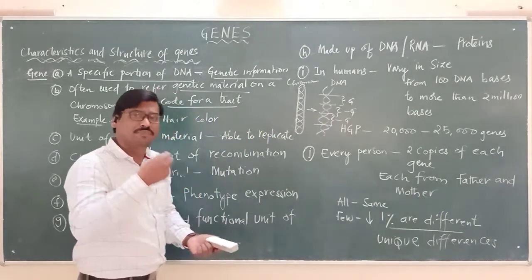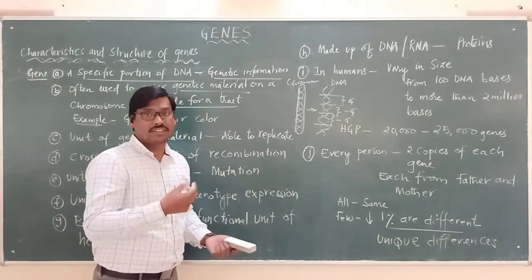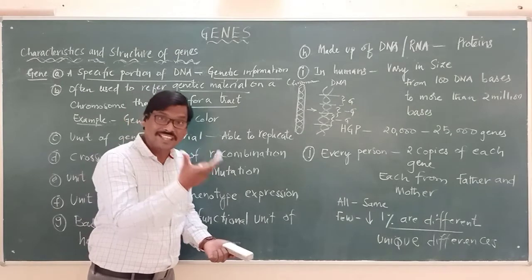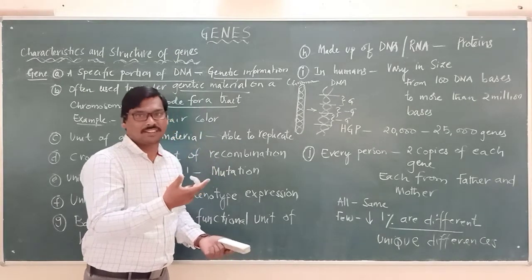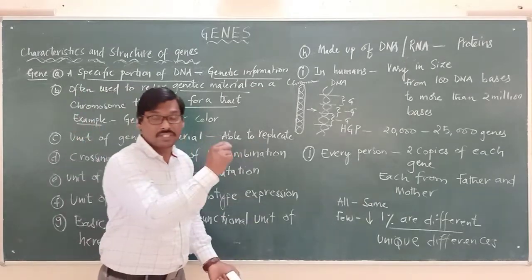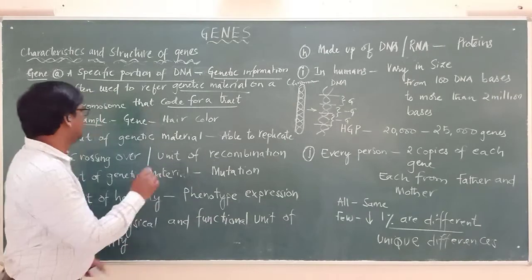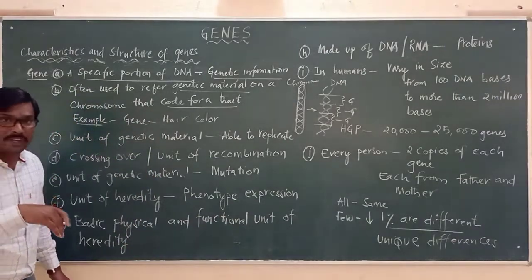Like that, for every trait, color, height, shape, size, meaning every character, there will be a specific gene present in a specific location of the chromosome or in the DNA. Here we are taking the example in humans.